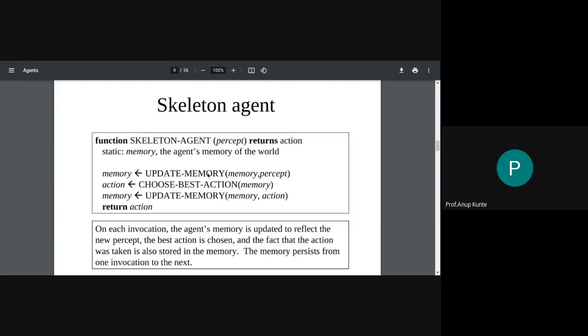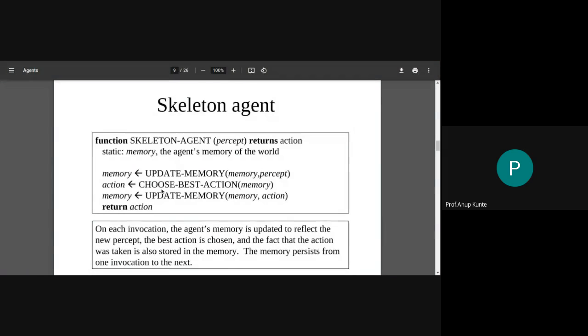Now what we are doing is we are taking this previous value of memory. This is the first step in the agent's functionality. First step, what we are taking is we are updating memory. So what is this function update memory doing? Taking the memory and taking the percept that is being received. The percept is just being received, and the memory is already with me of the world. I'm taking these two inputs and producing an update to the memory. So this variable is getting updated. I'm just updating the memory that I have about the world.